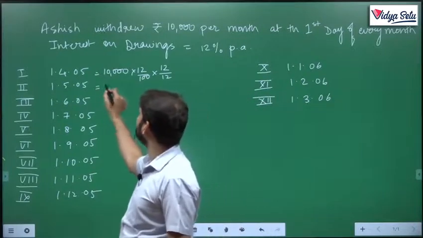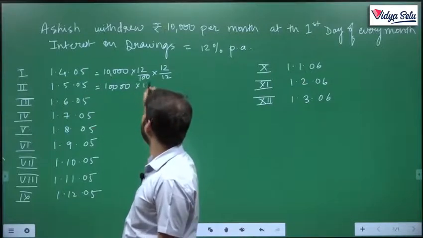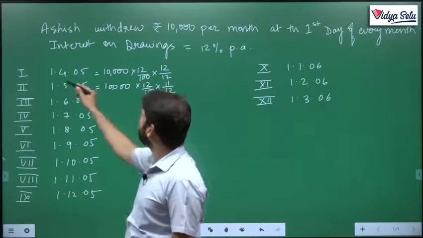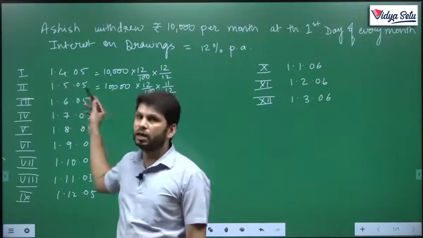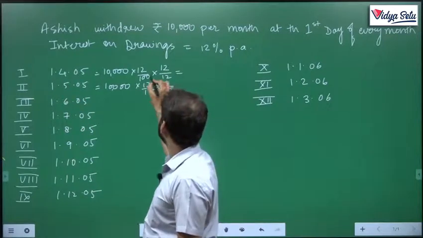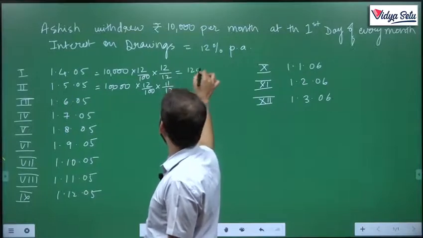But again, he withdrew 10,000 next month on the 5th, so 12%, but only for 11 months. Why? Because the entire April, he did not withdraw this money. If we subtract, that comes to 10,000 at 12%, 1,200.